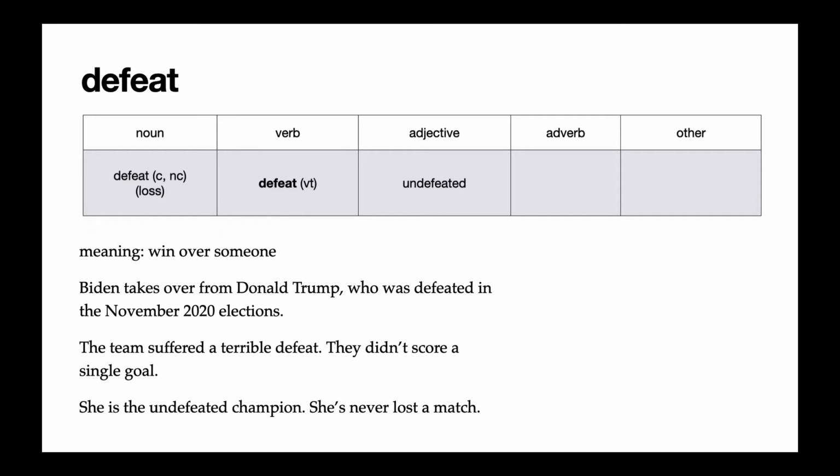In our second example, we use defeat as a noun. Defeat as a noun means a loss. The team suffered a terrible defeat. They didn't score a single goal. In the third example, we use the adjective undefeated. We use the word undefeated to describe someone who has never lost. She is the undefeated champion. She's never lost a match.